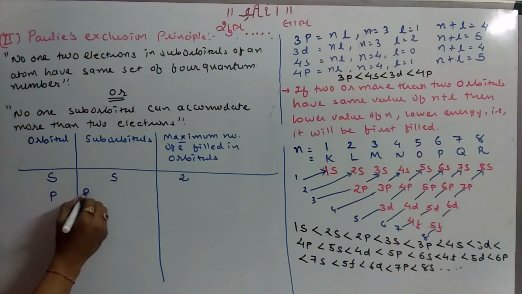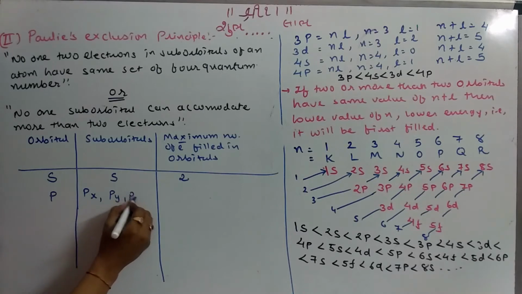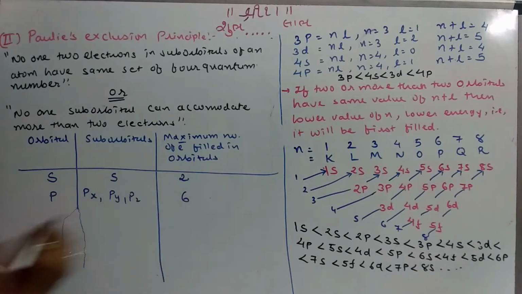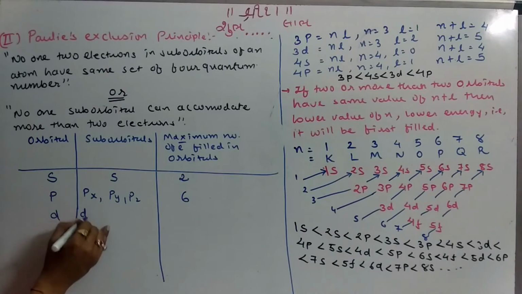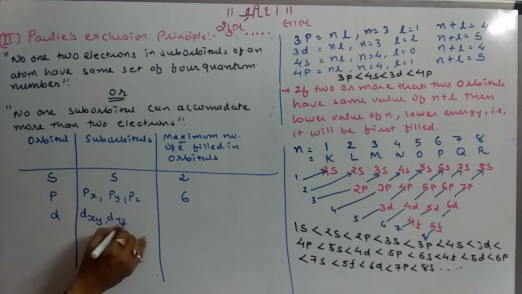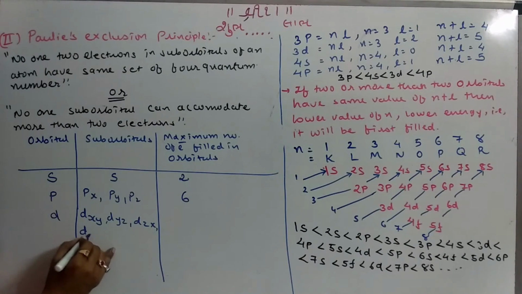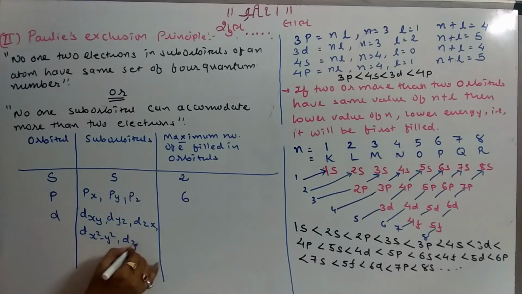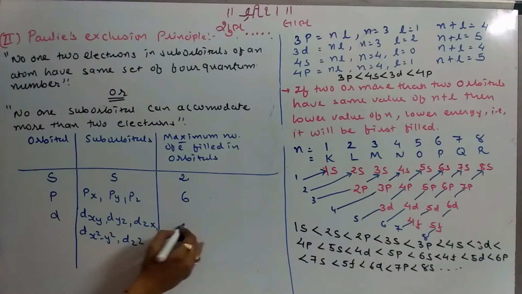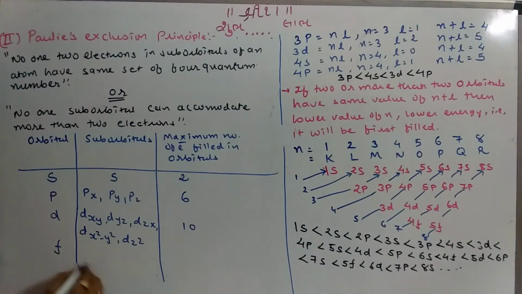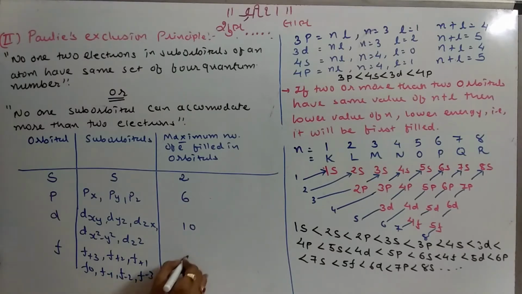The p orbital has 3 suborbitals, px, py, pz. Each of them holds 2, so the total number of electrons is 6. The d orbital has 5 suborbitals: dxy, dyz, dzx, dx2-y2, dz2. Each holds 2, so 5 times 2 is 10 electrons. The f orbital has 7 suborbitals: f plus 3, f plus 2, f plus 1, f0, f minus 1, f minus 2, f minus 3. Each holds 2, so 14 electrons can be accommodated by the f orbital.